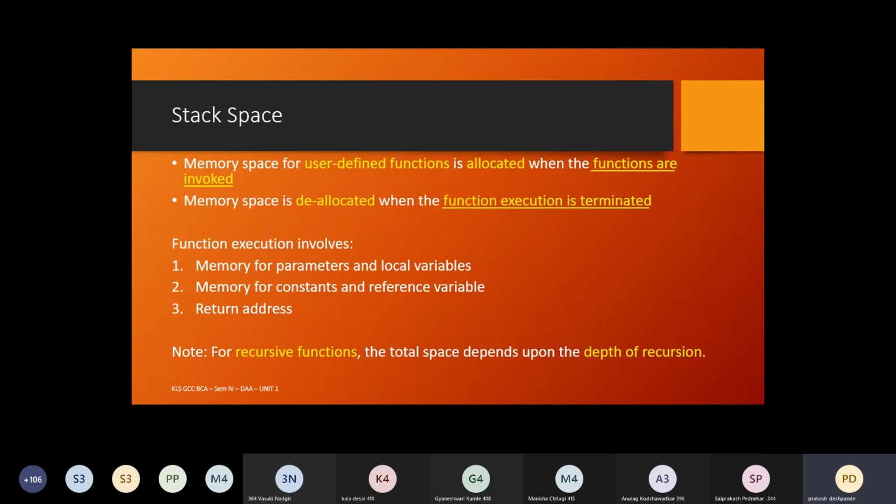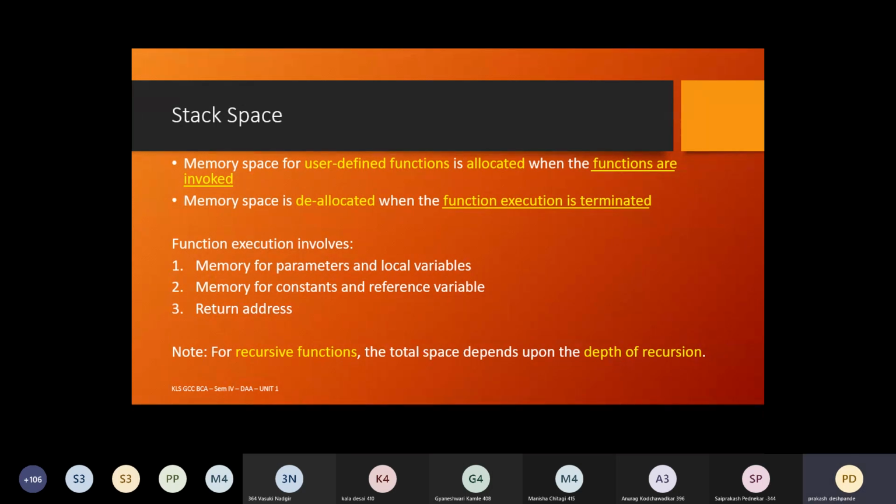Suppose the recursion happens 4 times, then we call the depth of the recursion as 4. If the recursion is happening 2 times, then we call it a depth of 2. Okay, why is this number required?